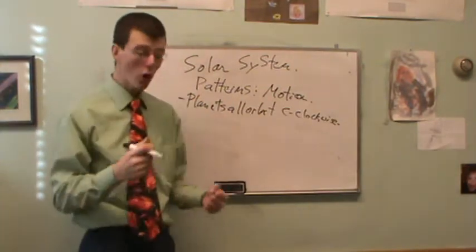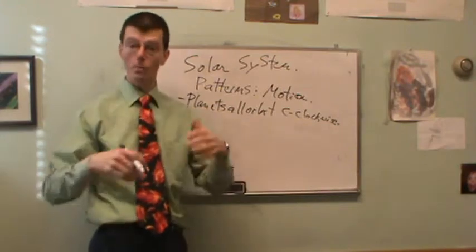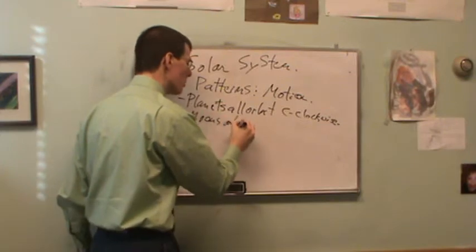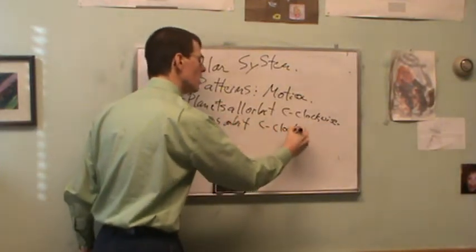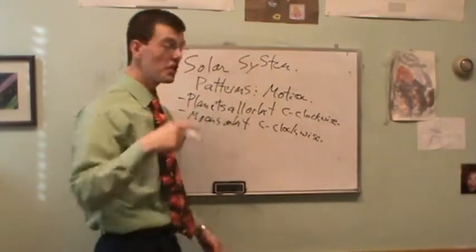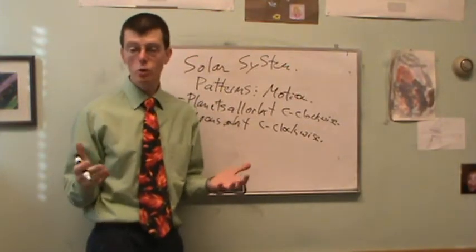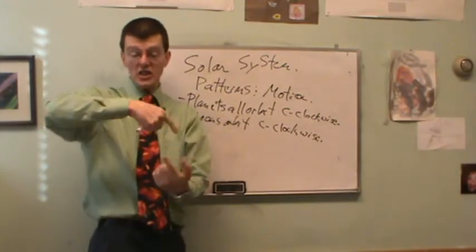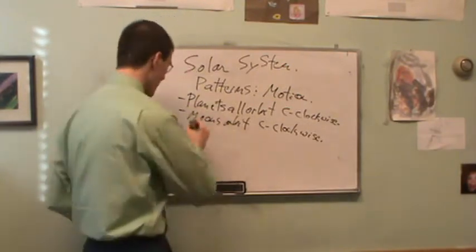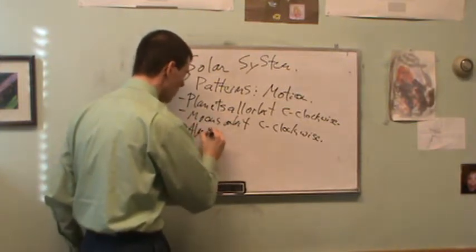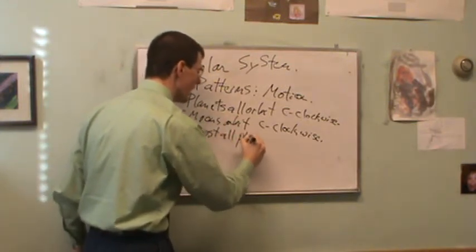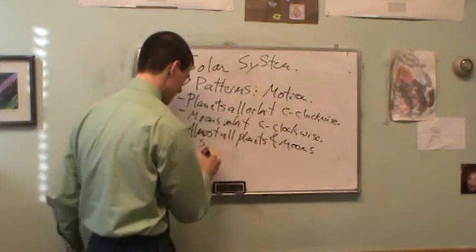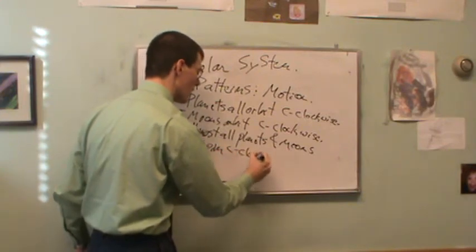And so the planets all orbit, and almost all the moons orbit around their planets counterclockwise. In addition to that, almost all the planets and moons rotate, spin. Like the Earth orbits once every year, the Earth spins, it rotates once every day. And almost all planets and moons spin counterclockwise.